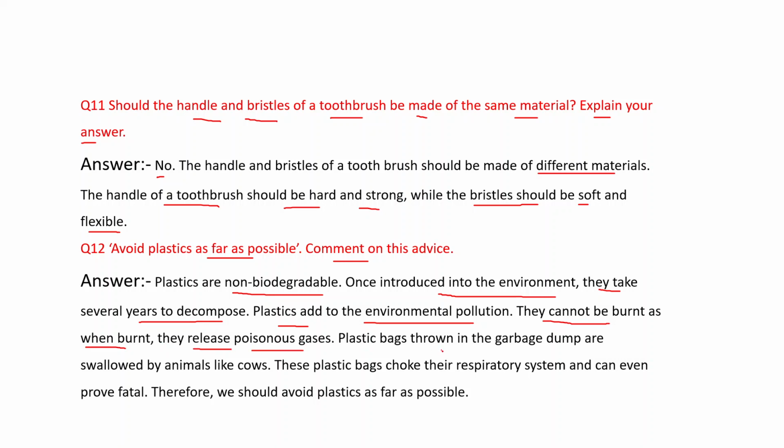Plastic bags thrown in the garbage dump are swallowed by animals like cows. These plastic bags choke their respiratory system and can even prove fatal. Therefore, we should avoid plastics as far as possible.